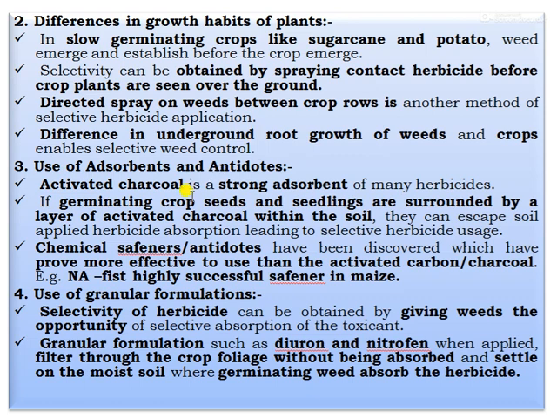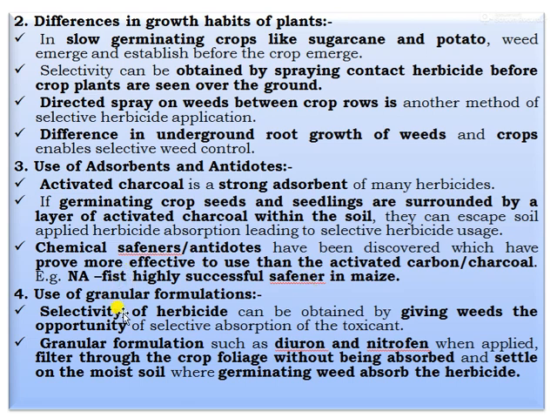And the third one, use of adsorbents and antidotes. Activated charcoal is a strong adsorbent of many herbicides. If the germinating crop seeds and seedlings are surrounded by a layer of activated charcoal within the soil, they can escape soil applied herbicide absorption, leading to selective herbicide usage. And chemical safeners and antidotes have been discovered which have proved more effective than activated charcoal. For example, the first highly successful safener was used in the maize crop.